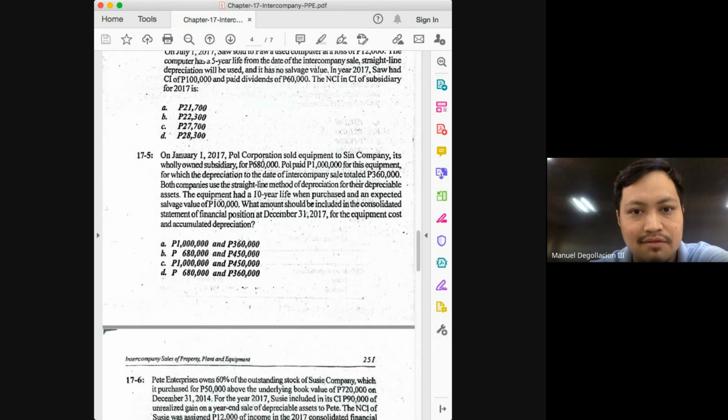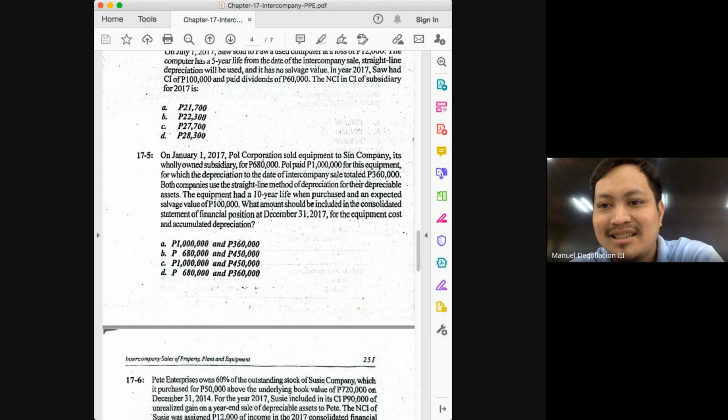Have you answered 17-5? Not yet. What's the question here? What amount should be included in the consolidated statement of financial position at December 31, 2017? So very simple rule here, class. It should be the amount in the eyes of the consolidated entity, not the amount transferred to the transferee. So what happened here? The intercompany sale happened in 2017. The selling price was 680,000. So what does this mean? In the books of the subsidiary, this will be recorded at 680.